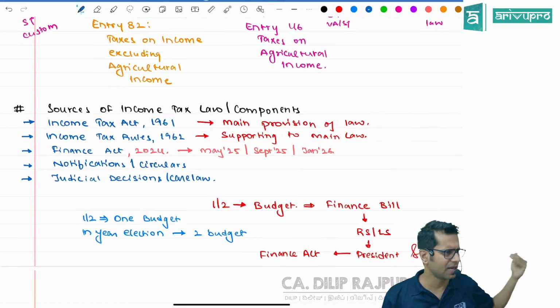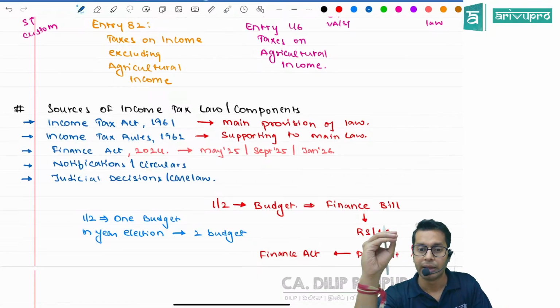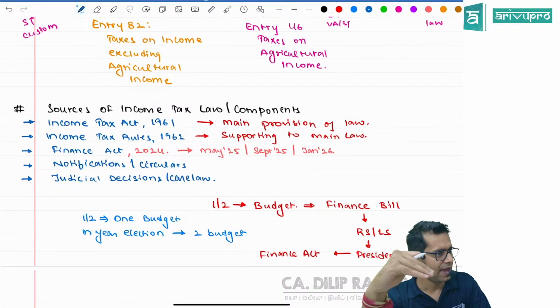So, we will see there are one or two case laws at your level, wherein when there was a conflict between two people about a point, that conflict was settled in the case. So judicial decisions or case laws are mostly applicable in your final level. In Intermediate we don't have case laws, but there is one topic wherein case law is there. That one point we will see. This is also one of the sources of law.